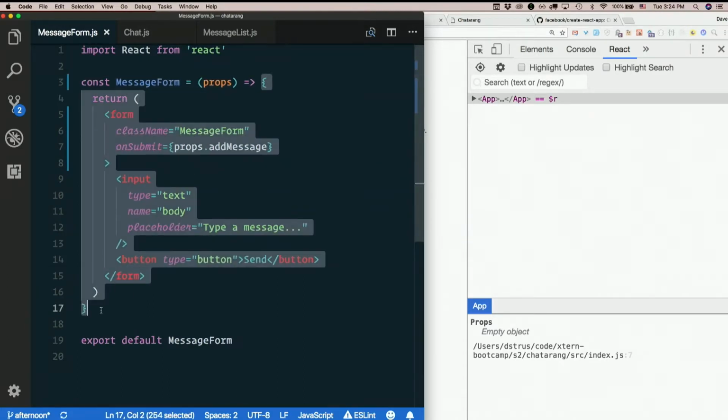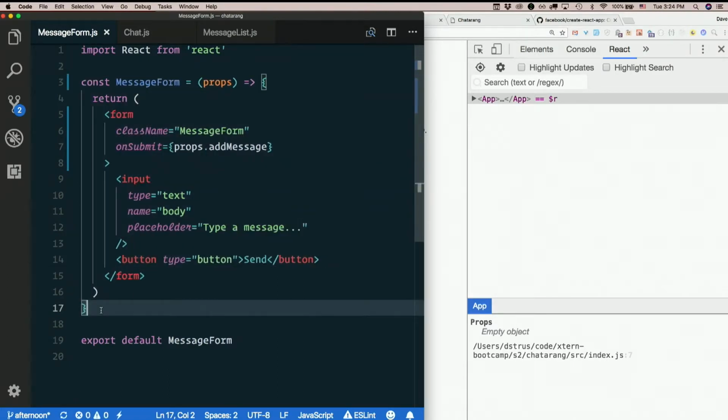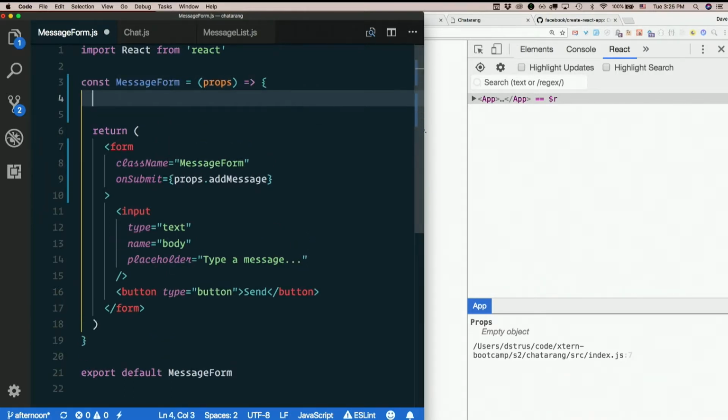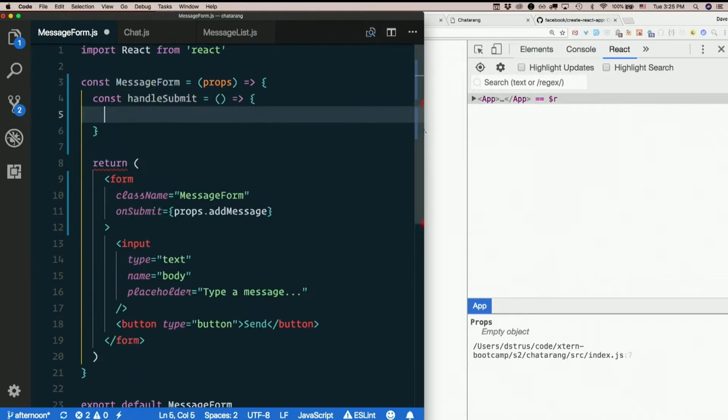So, this whole thing is just a function, right? But you can put functions inside other functions. They're just variables, basically. So how about before my return statement, I say const handle submit and make this the thing that actually handles it. And an event looking thing will be passed in here. Now, technically, what React passes in is not the raw DOM event, but React's wrapper for that event. But that's okay. It still gives us things like event.target.